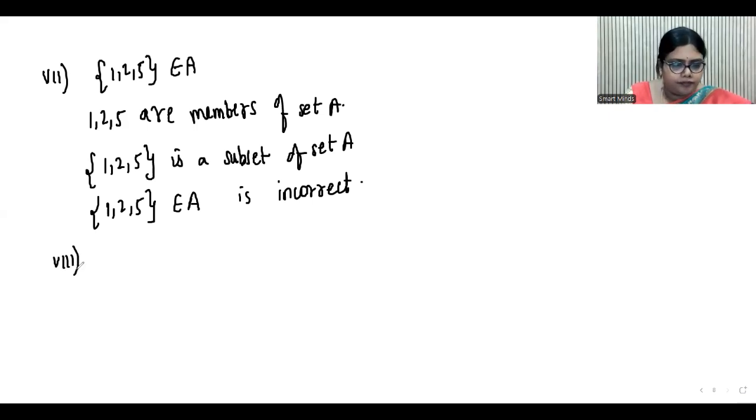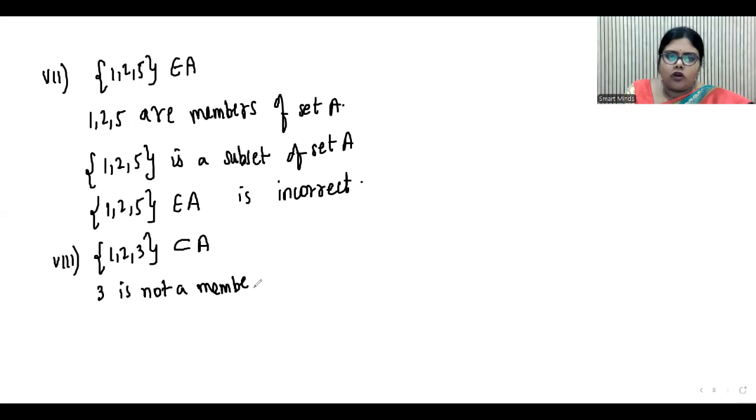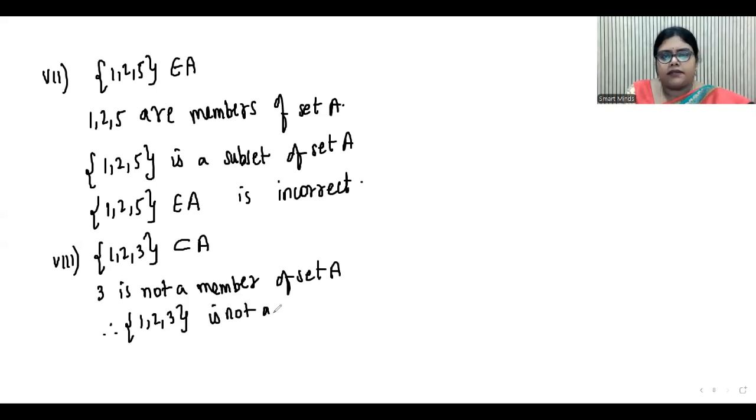Next, {1, 2, 3} is a subset of A. Now see, 3 is not a member of set A. Therefore, the set {1, 2, 3} is not a subset of set A. Therefore, the given statement is incorrect.